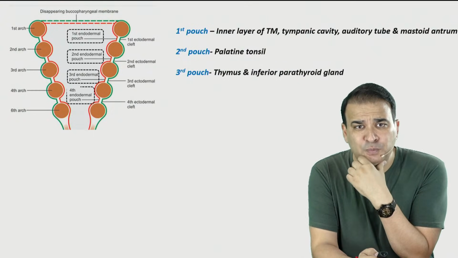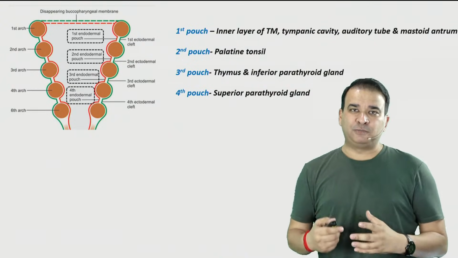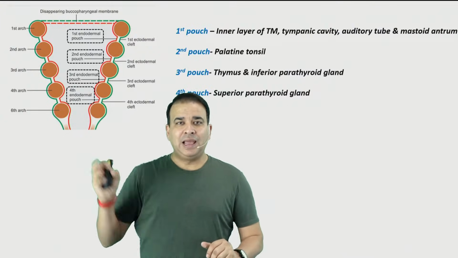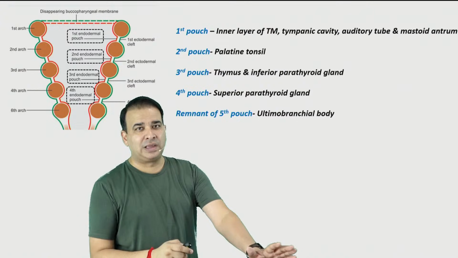And then we have the fourth pouch, which will give rise to the superior parathyroid gland. Now we do not have a fifth pouch, but we have some remnant of the fifth pouch, which resides with the fourth pouch only, and that is nothing but the ultimobranchial body.